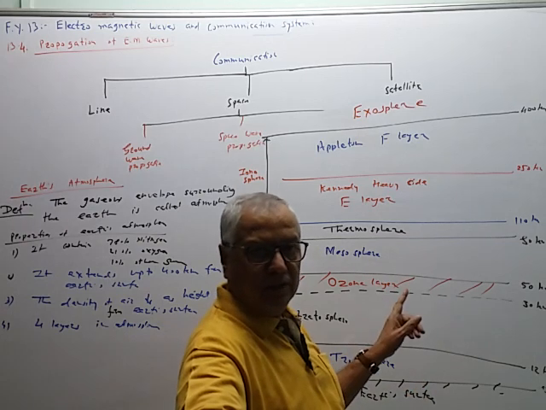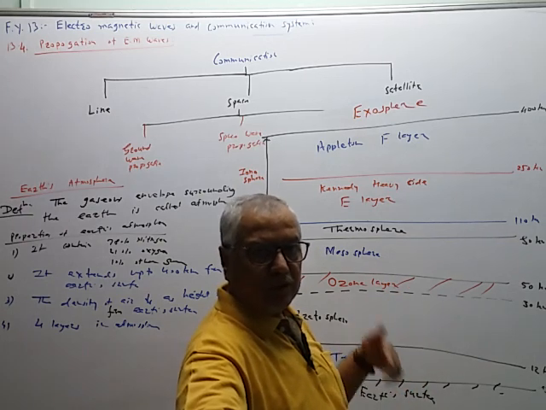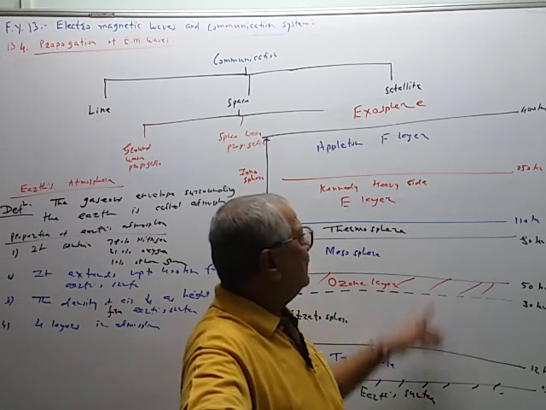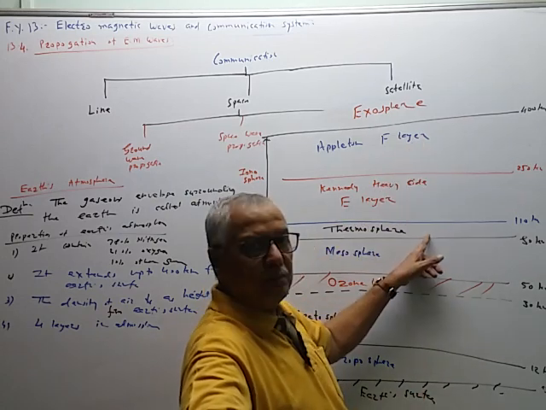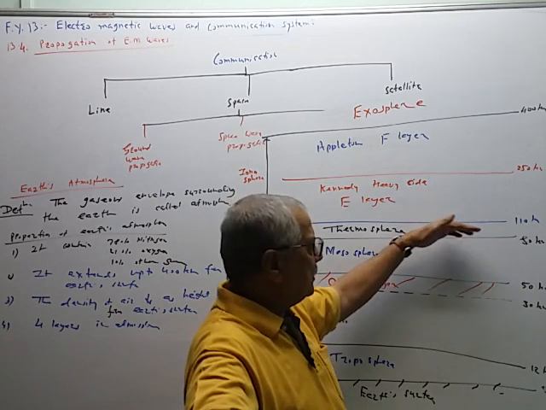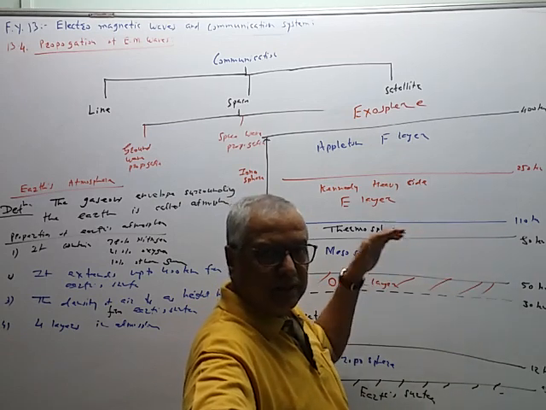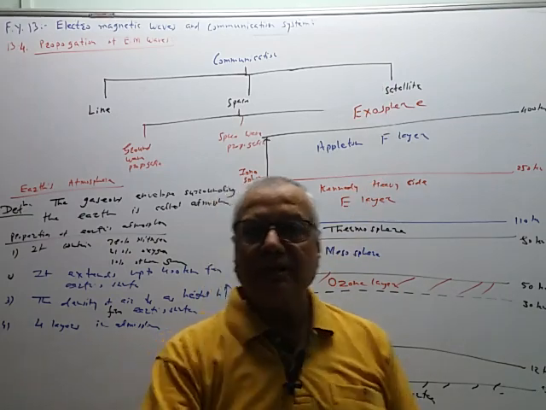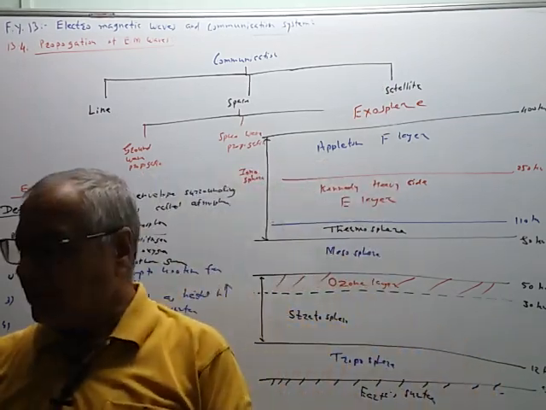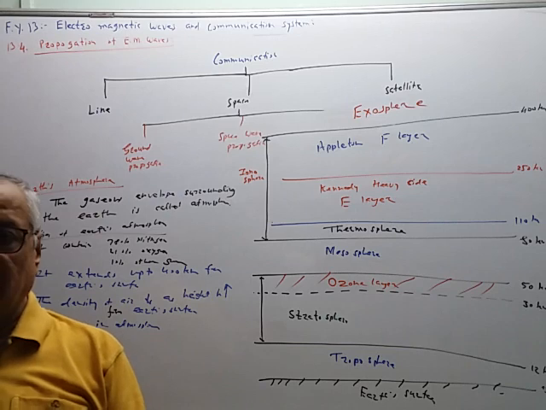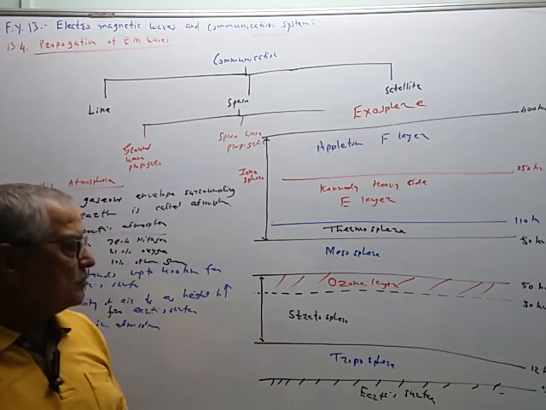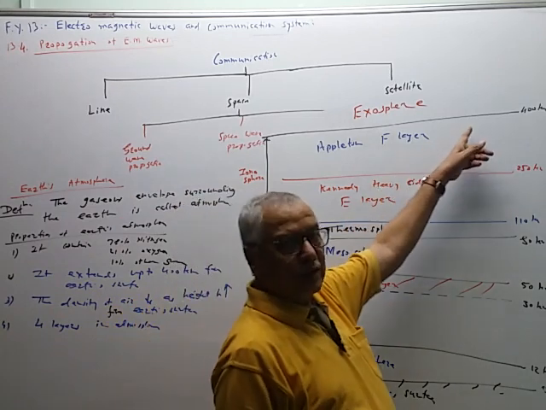There are no charges, either positively charged or negatively charged, and therefore this is a charge-free space, and there are charges present here. So this is the difference between them. Below 80 km, it is a charge-free space, and above 80 km, there are charges present, either positively charged or negatively charged like this. So this is the picture of the Earth's atmosphere. It extends from 0 km to 400 km.